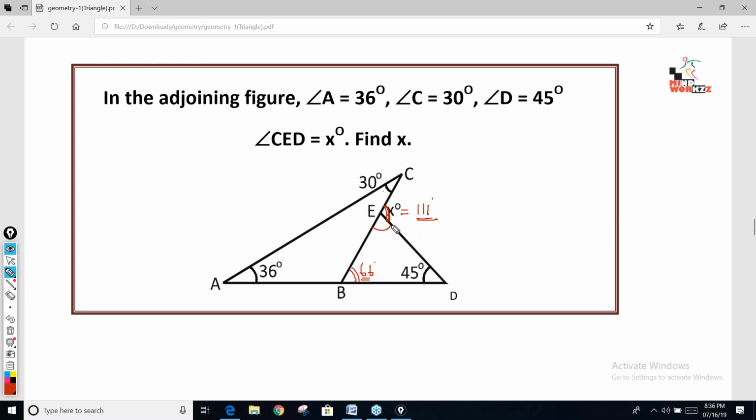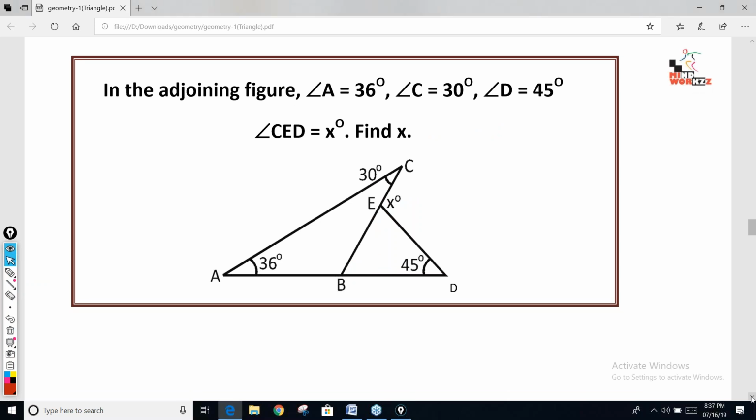No. If this angle would have been X, then the answer is 69. So those who are getting this, they are thinking of this angle I asked. I asked this angle, angle CAD. That is the exterior angle. Clear now? Now this was an easy question, guys. Now I'm starting the questions which will take time. This is not direct.